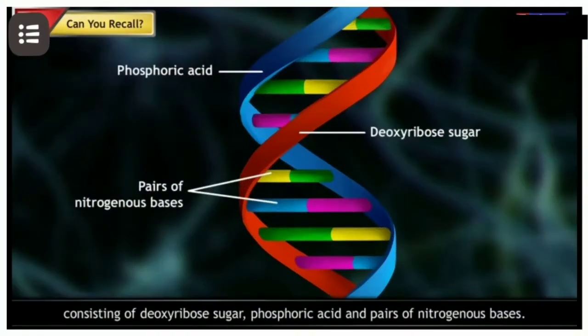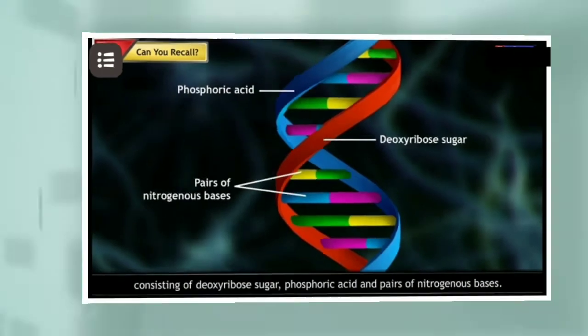Next question is, which are the components of DNA? We know that DNA consists of deoxyribose sugar, phosphoric acid and pairs of nitrogenous bases. So these are the components of DNA.